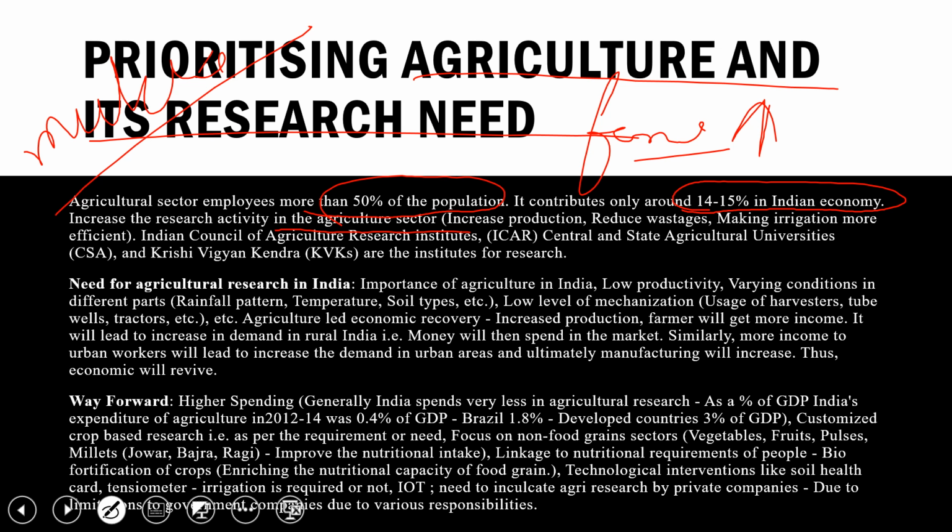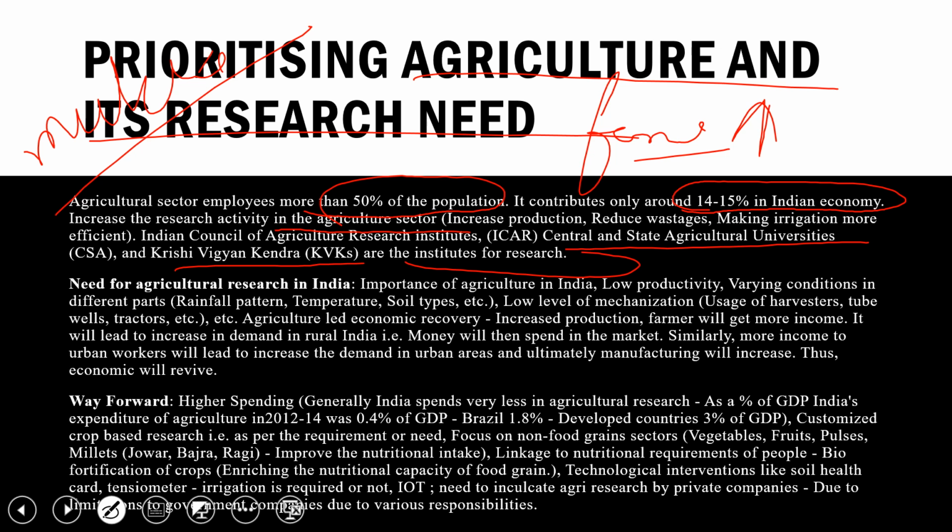Okay, so the Indian Council of Agricultural Research ICAR, the Central and State Agriculture Universities CSA, and Krishi Vigyan Kendras KVKs are the research institutes in India. These three are responsible for it, but the kind of research they should do is not coming as a result. We don't see that much result in the research field. We should encourage our students to do as much research as they can, but in the research sector we see very few students going there.